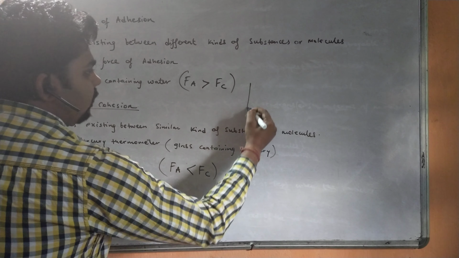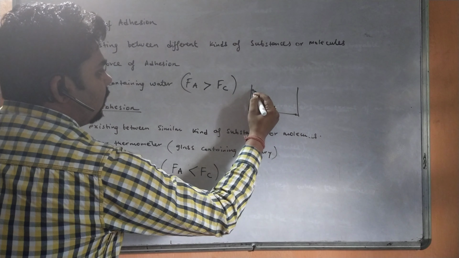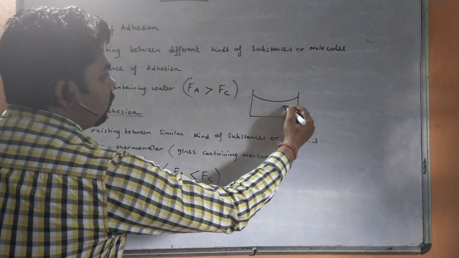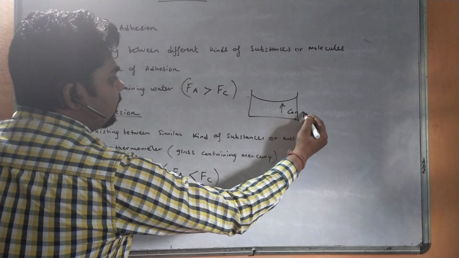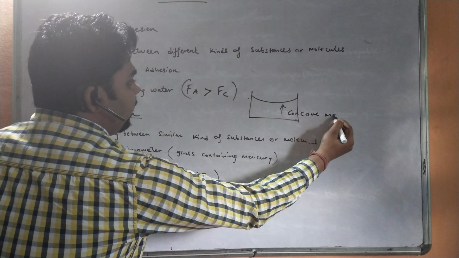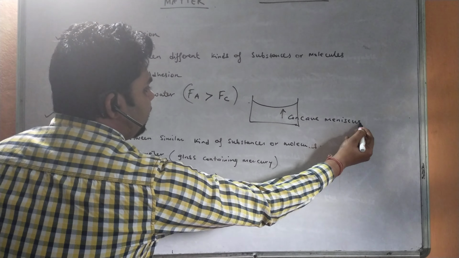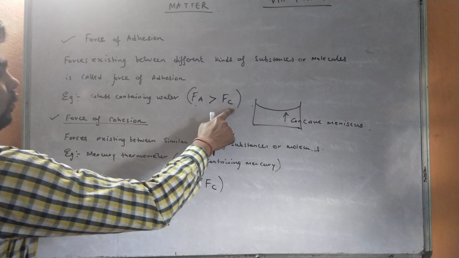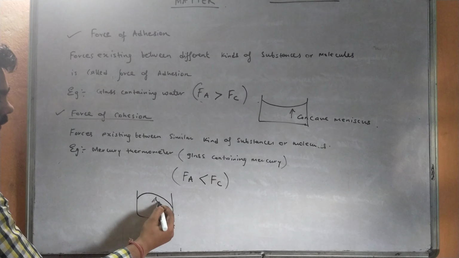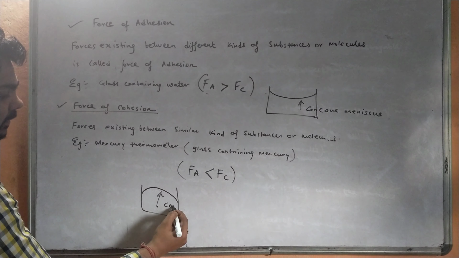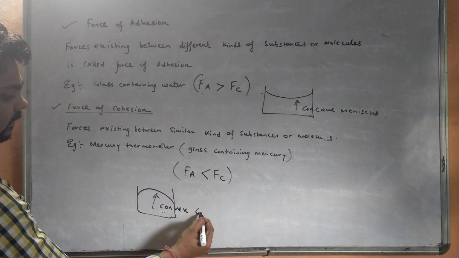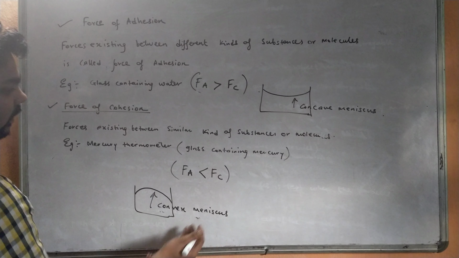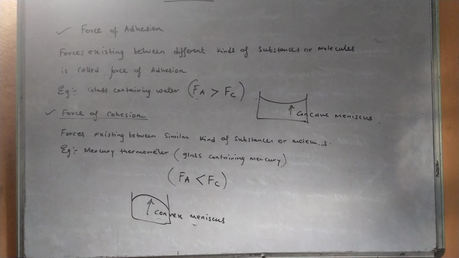But in the case of a container containing water, the water will always stick with the glass. This is called concave meniscus. Concave meniscus is formed when the force of adhesion is more than the force of cohesion, and this here is called convex meniscus, where the force of cohesion is more than the force of adhesion.